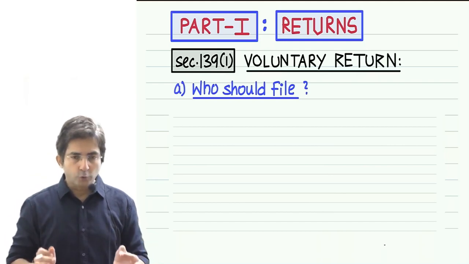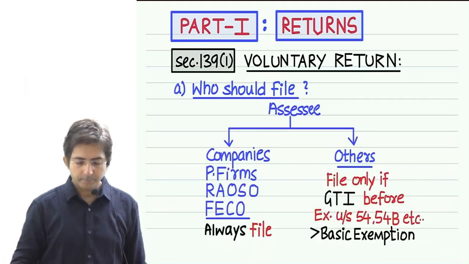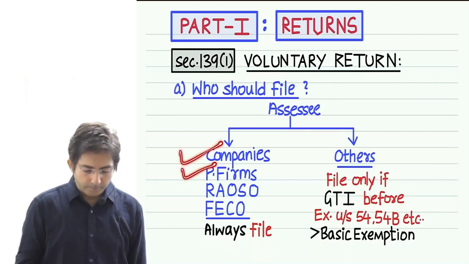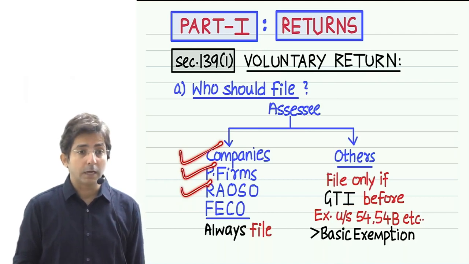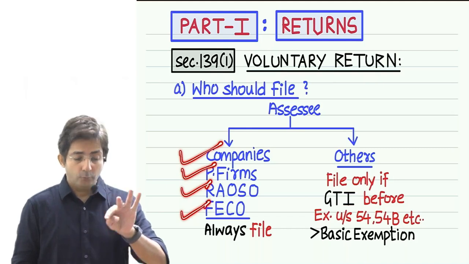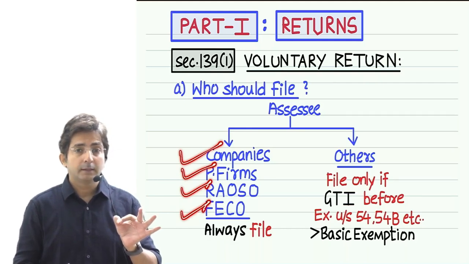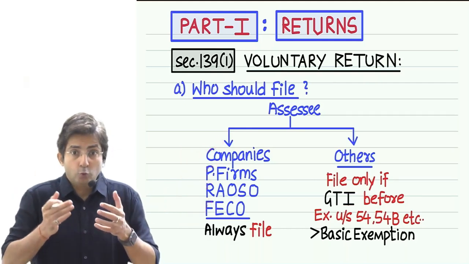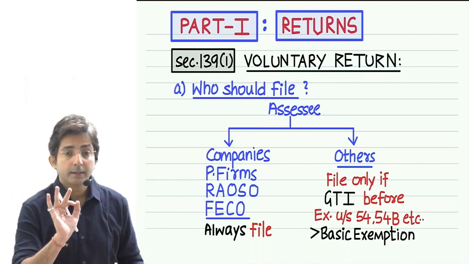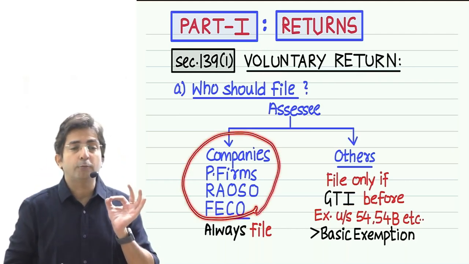To see who should file, look at this. There is a chart over here. Look at this. Companies, partnership firm, RAUSO. What is RAUSO? I'll tell you, it is a short form. And FACO. These four, for them it is compulsory to file the return, irrespective of the size of the income. Whether they have very huge income, less income, no income, loss, irrespective of the size of the income, these four have to compulsorily file the return.